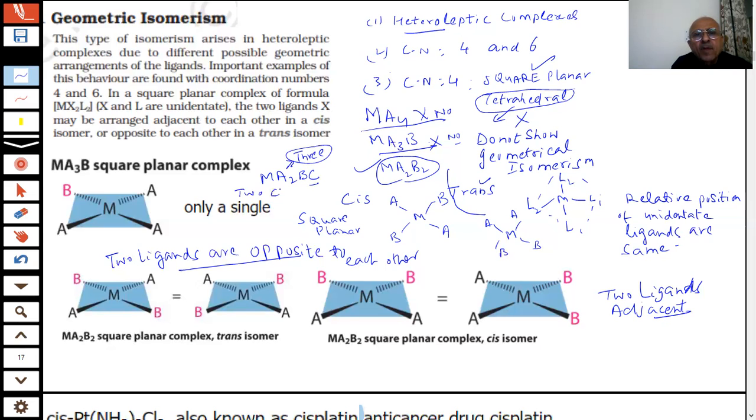Ma2, two cis and one trans. Trans will be that in which A and A will be opposite. One example is that, and you put A adjacent and change the B and C, you will get the three. Got it? Yes, sir.